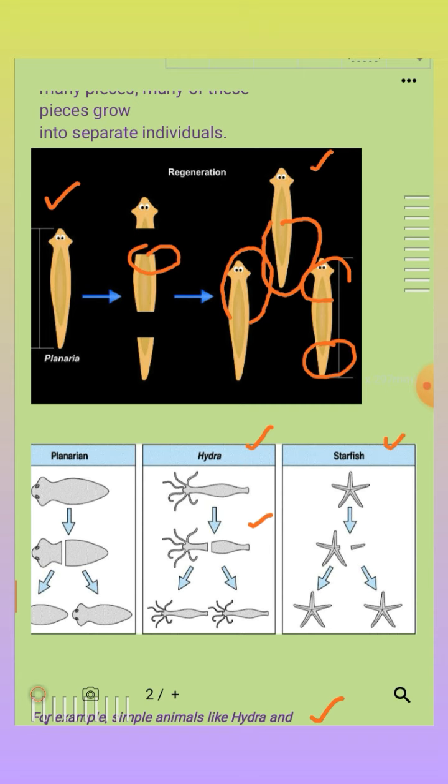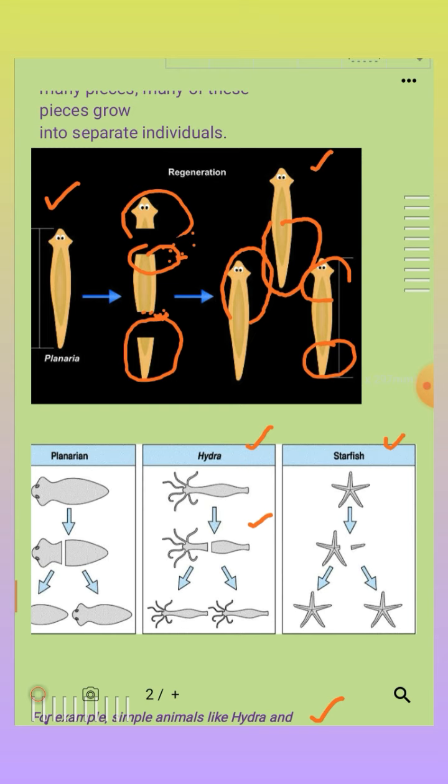Suppose the piece is the middle piece. These regenerative cells, first of all, give a mass of cells, like a group of cells. This group of cells can differentiate to form a head-like structure, or else the group of cells produced in this area can differentiate to produce a tail-like structure. Like that, cell differentiation can be seen in them. So whatever it is, because of the specialized cells present in planaria, hydra and starfish, they have the ability to regenerate.